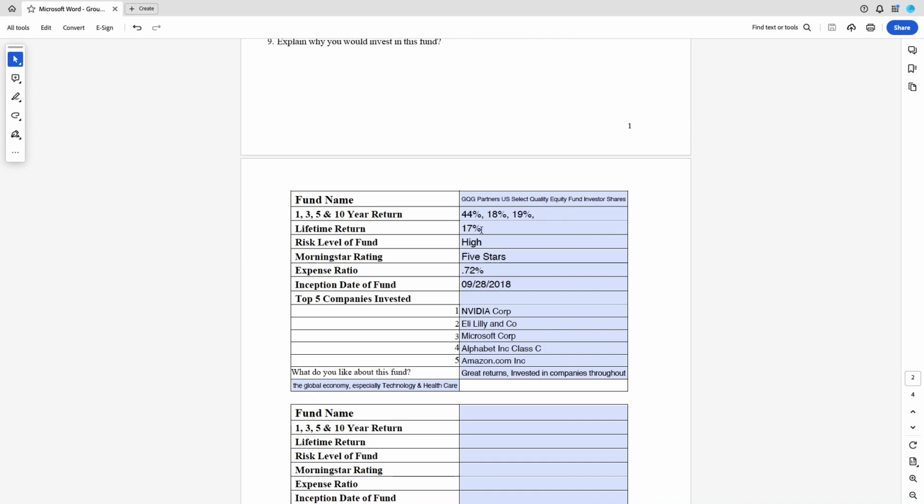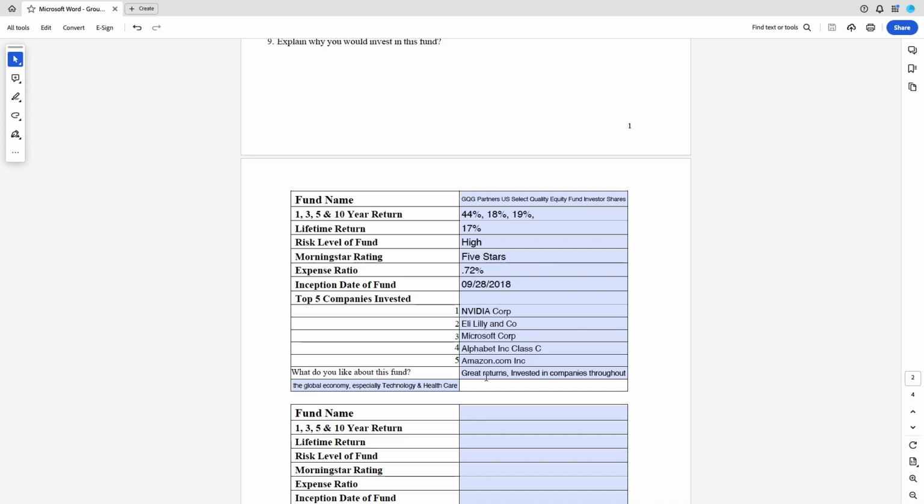Lifetime is 17%. The risk is a high level of risk. The only way we can get these numbers is if it's going to be a high level of risk. The expense ratio is 0.72. I'm putting that down there. The inception date, and these are the 5 top companies that they simply list for you. So that means they own the largest amounts of stock in this one: Nvidia, Eli Lilly, Microsoft, Alphabet, Amazon. That's 1, 2, 3, 4, 5.